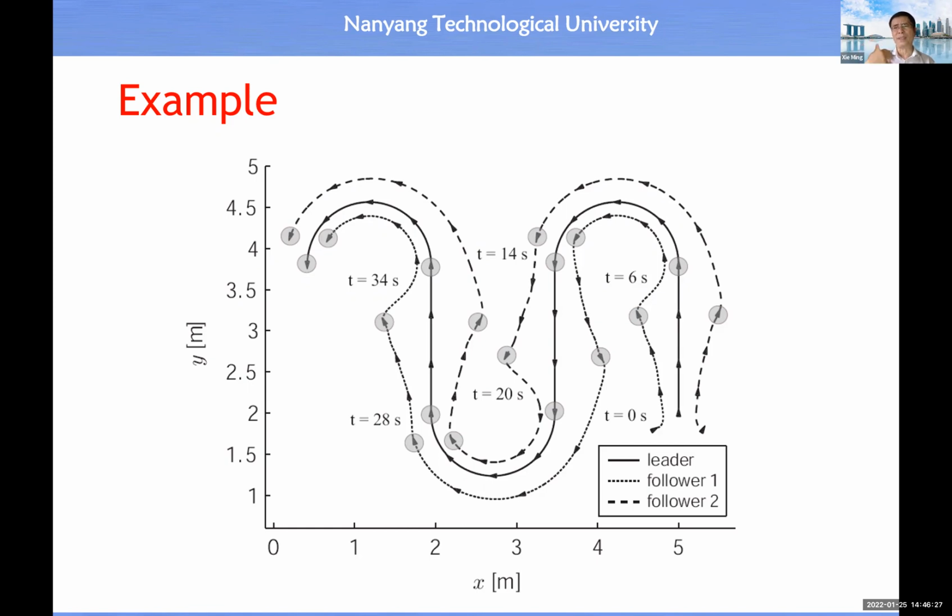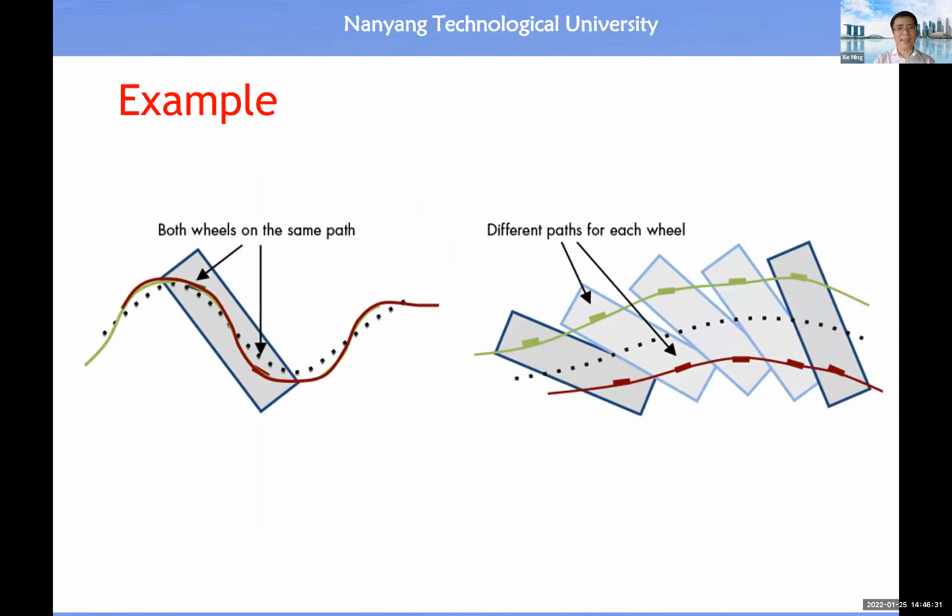For those of you with robotics knowledge, you should know this definition. And here's one more example. Let's say we have this mobile robot with two wheels. It's a bicycle-like mobile robot. So we can control the motion of these two wheels and let them follow the same spatial location, or control the two wheels and let them follow their own individual spatial locations.